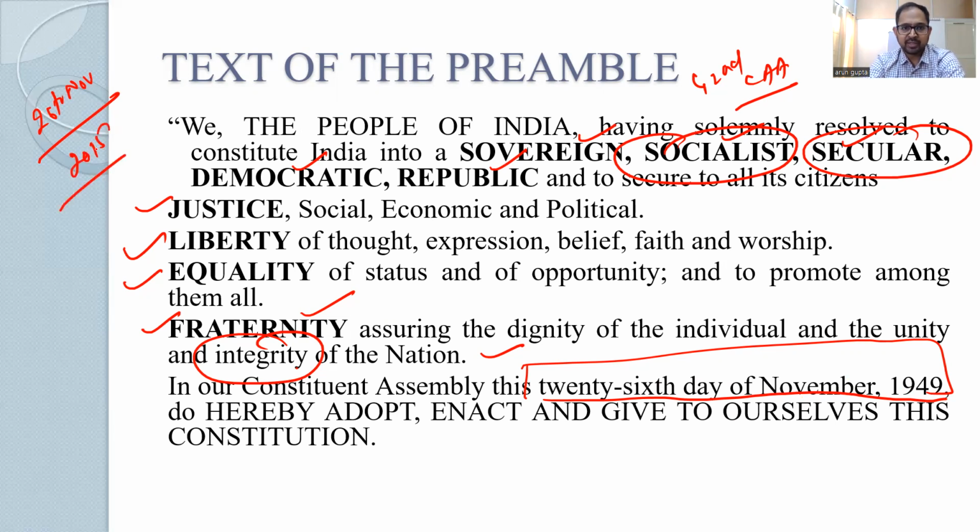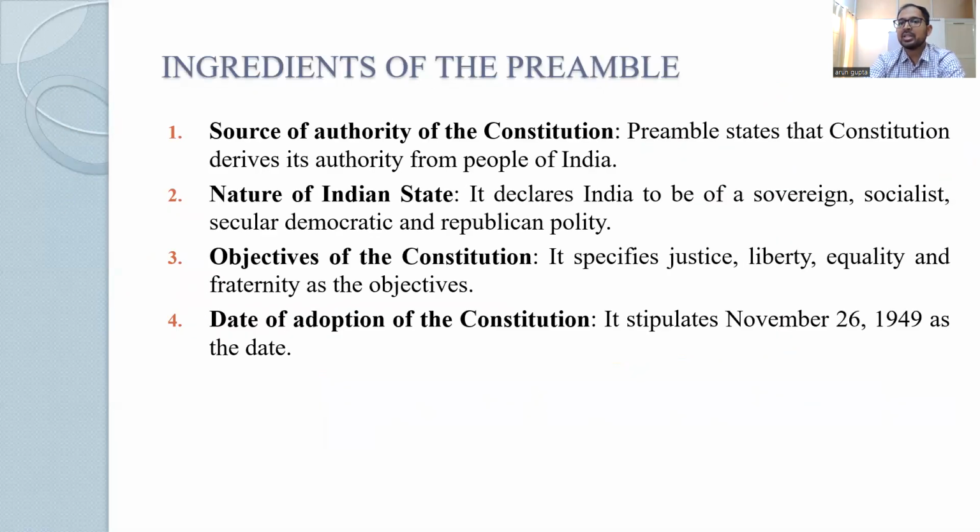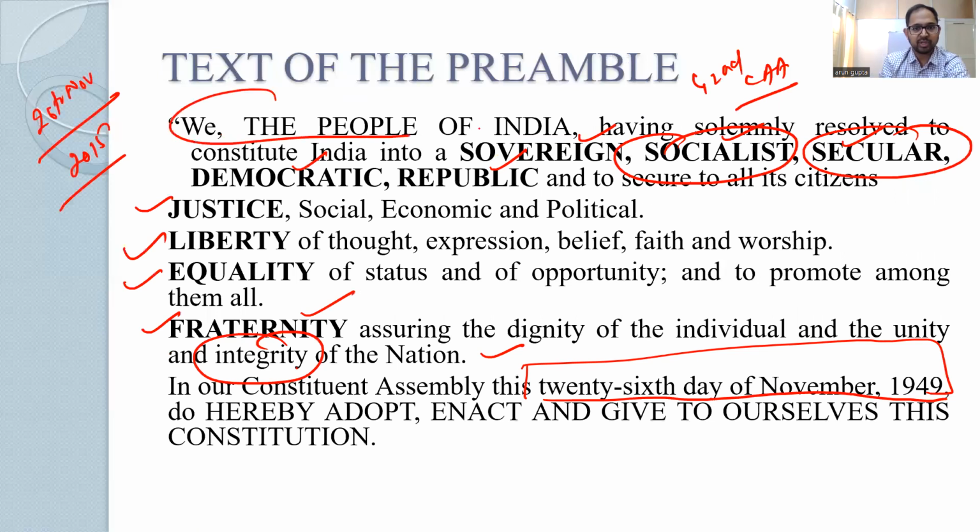Moving ahead. What are the ingredients of the preamble? We can bifurcate the preamble into four different parts. What is the source of authority? The source of authority is the people of India. You can see, we, the people of India.